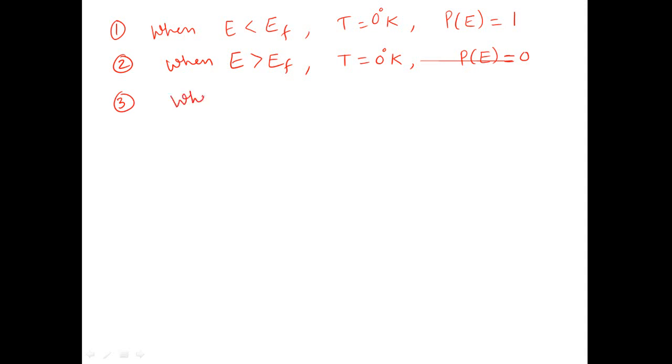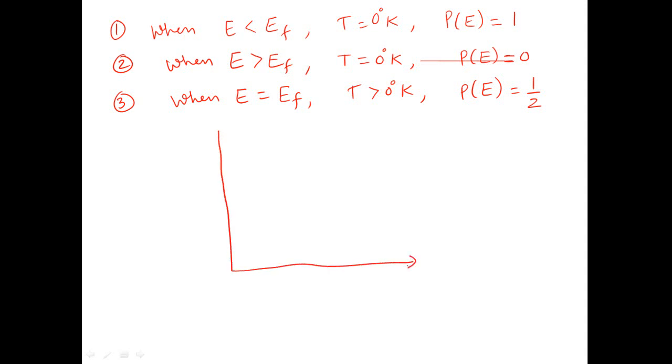While when energy E is equal to Fermi energy, that is EF, and temperature is greater than 0 degree Kelvin, then this P of E yields a value which is equal to half. It means that 50% electrons may remain in the valence band, while 50% electrons may make transition to the conduction band. So these three conditions can also be shown with the graph as well.